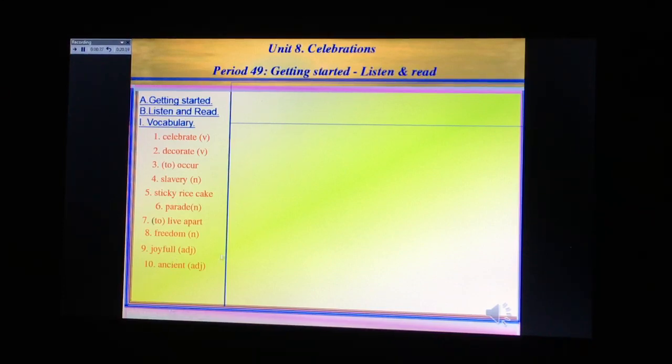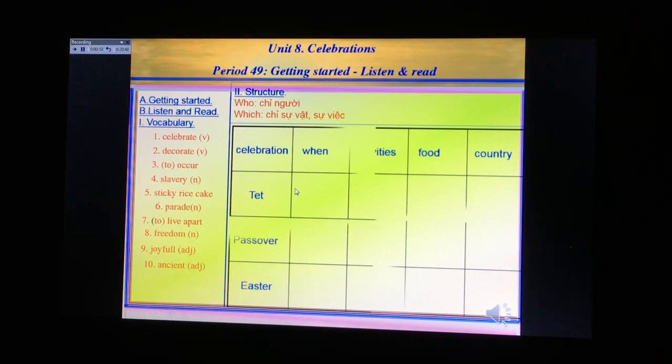Number 10, ancient. And we have a new grammar point, who and which. They are called relative pronouns. So I will help you to understand it carefully at the language focus lesson. And we have a table of celebration.